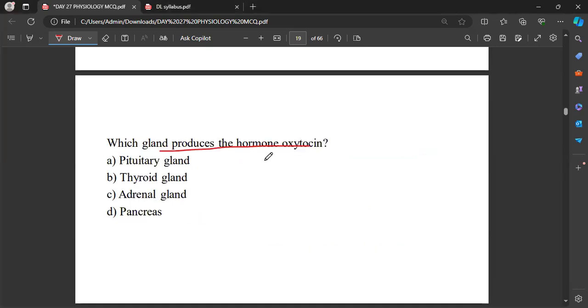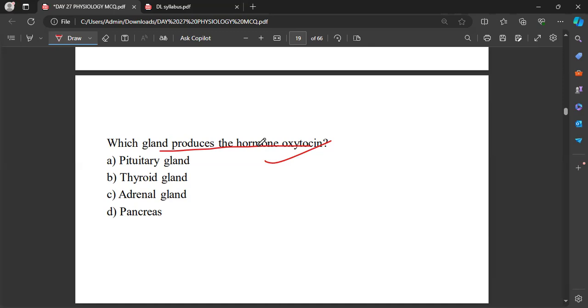Now, which gland produces the hormone oxytocin? Whether it will be the posterior pituitary or anterior pituitary.